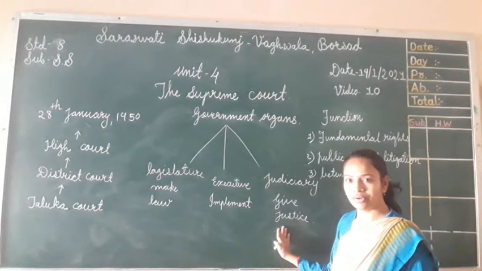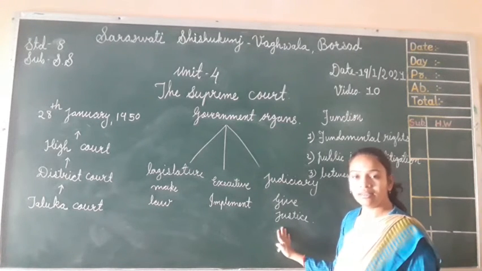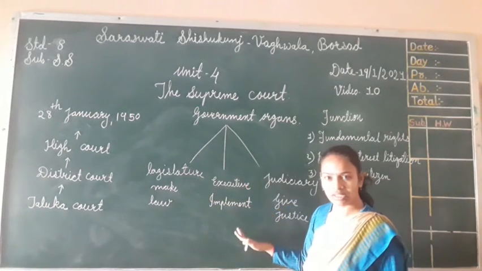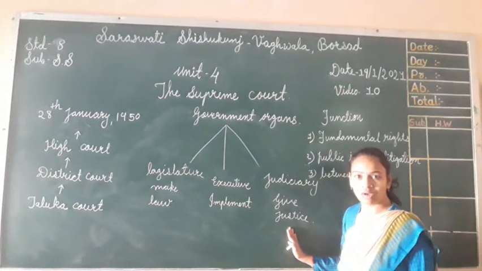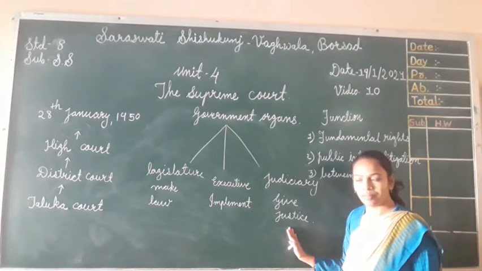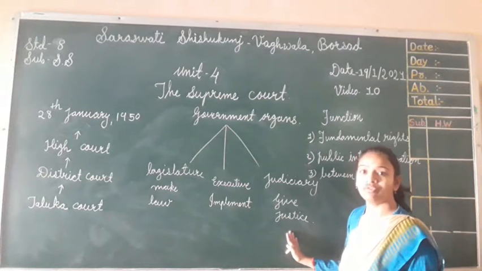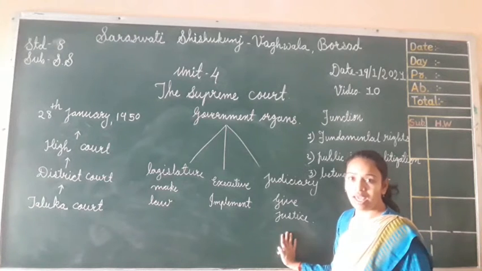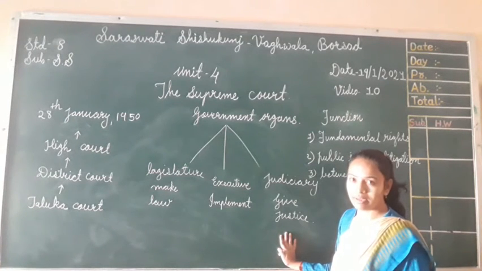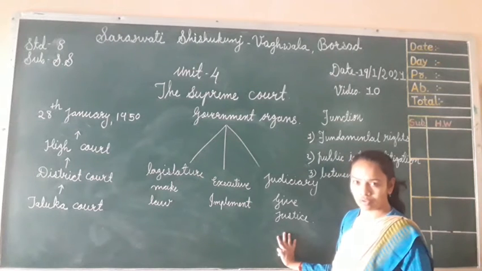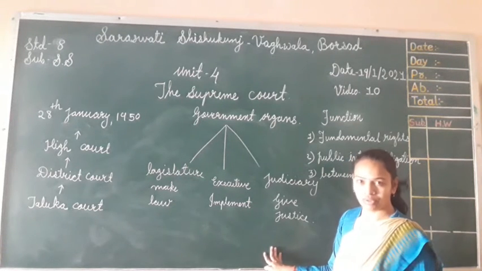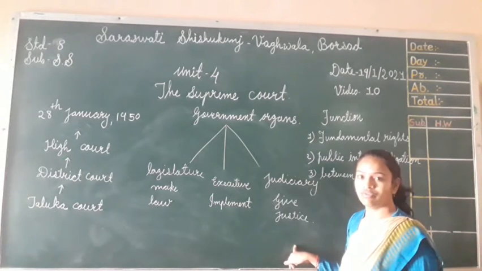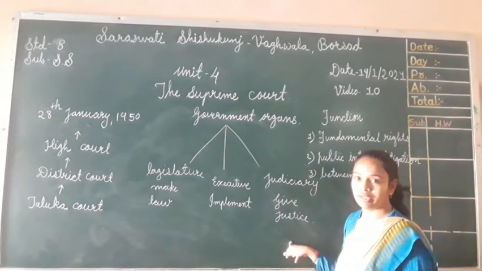Then the last one, the third one, is what? The judiciary system. In this judiciary system, whatever law is made and whatever implementation there is, if a person or citizen of India does not follow that law in some way, or is acting improperly or was exploited, then we have a system here to give him or her justice for that particular crime or thing.